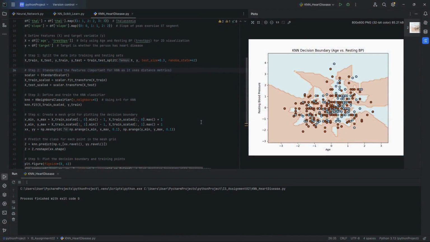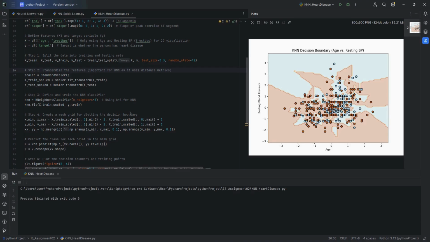Hello again everyone, welcome to our coding walkthrough video. So firstly, I will briefly explain K nearest neighbors, or KNN, the algorithm that we chose for our group project. This algorithm classifies data based on the proximity to other data points. Imagine you want to know if someone has heart disease. The algorithm looks at the closest data points to this person and makes a prediction based on their similarity. It's like asking your neighbors for advice, for instance.